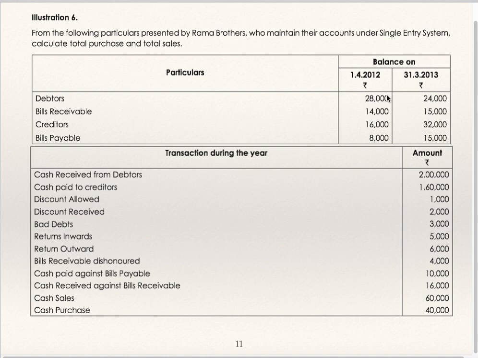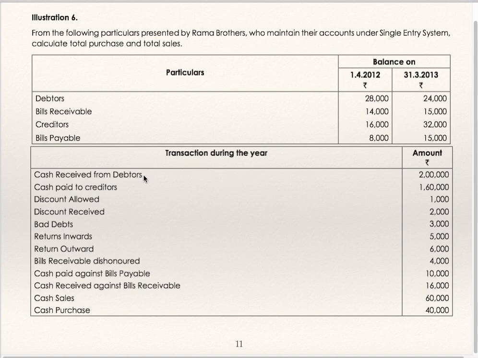to balance brought down, by balance carried down. Bills receivable opening and closing, to balance brought down, by balance carried down. Creditors opening and closing, by balance brought down, to balance carried down. Bills payable opening and closing, by balance brought down, to balance carried down.